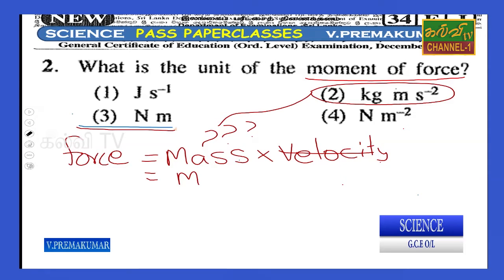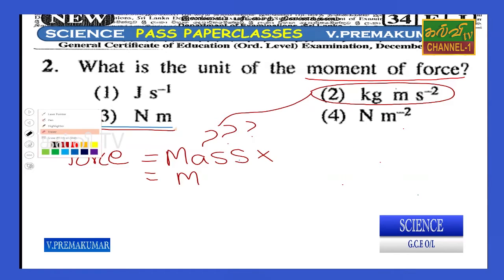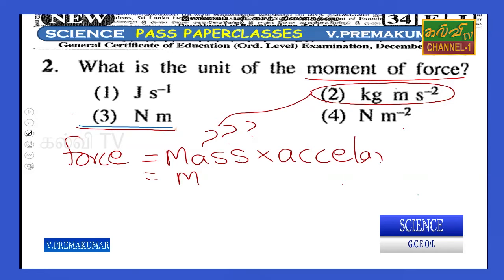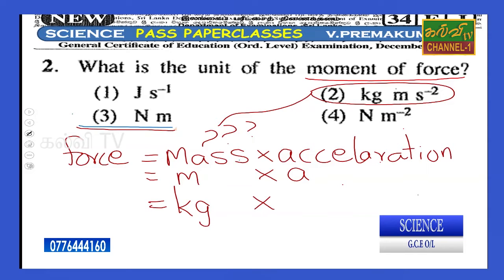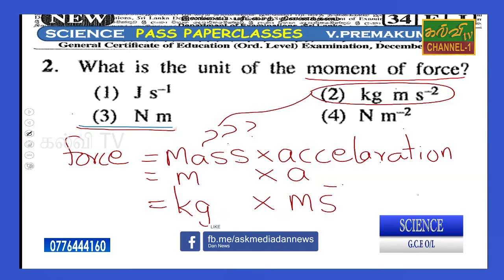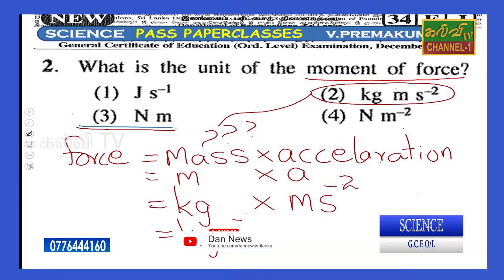Therefore, meter second minus 2 means acceleration. Mass into acceleration. Mass is m, acceleration is a, therefore mass is expressed in kilograms and acceleration in meter second minus 2. Therefore it can be written as kilogram meter second minus 2.